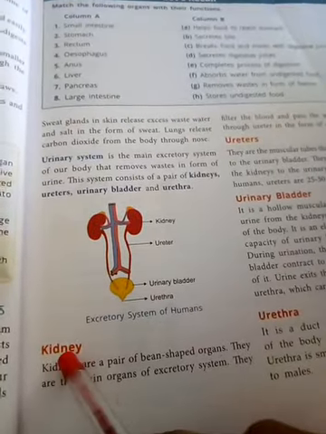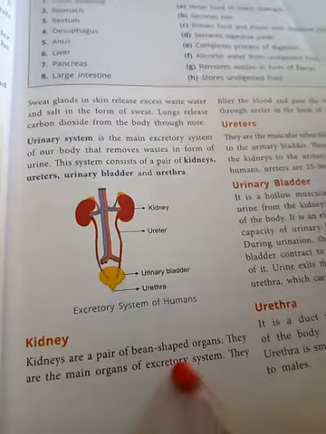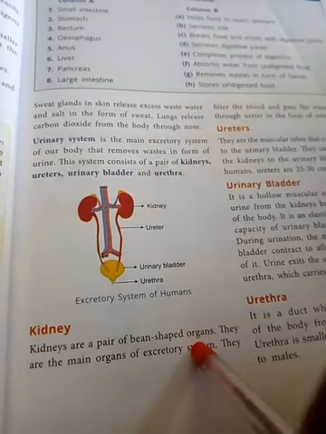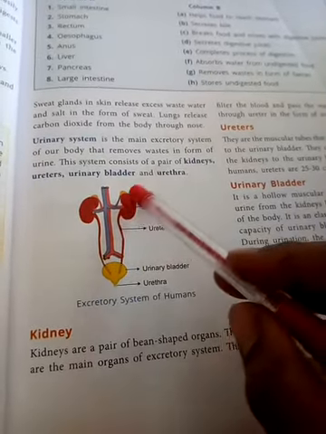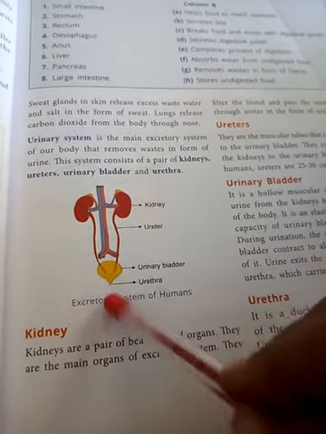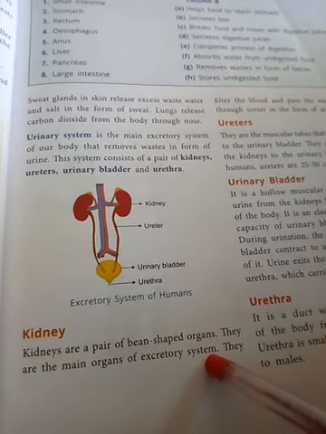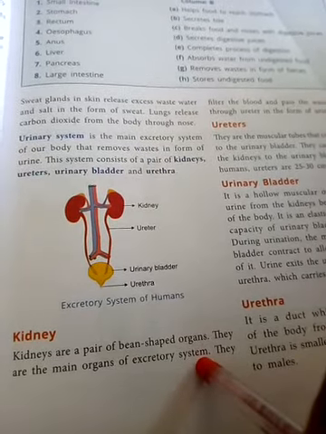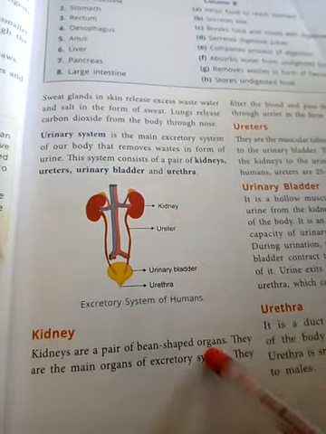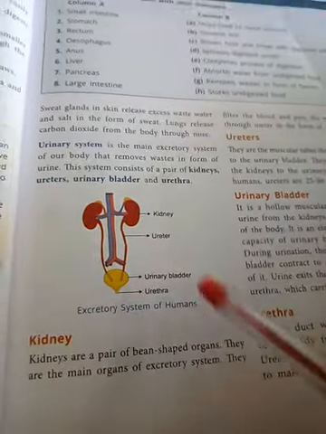Kidneys are a pair of bean-shaped organs, जैसे बीन सीड्स, like that is the shape of the kidney, and they are the main organ of the excretory system.